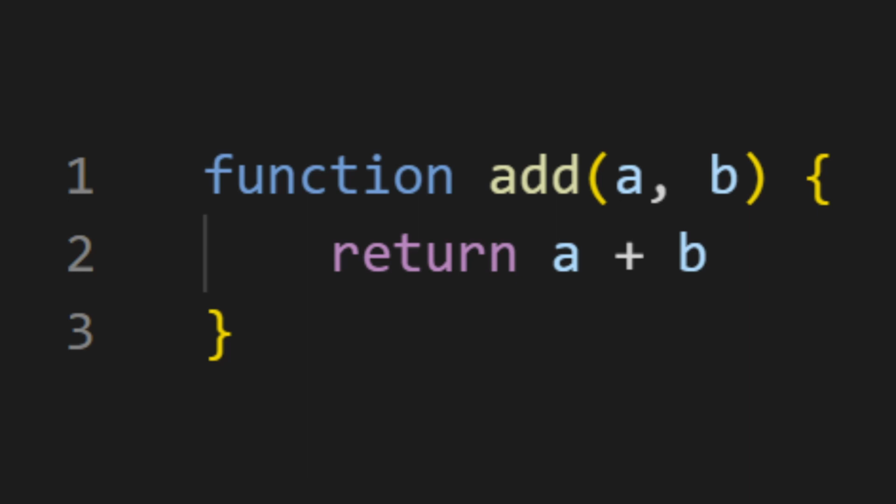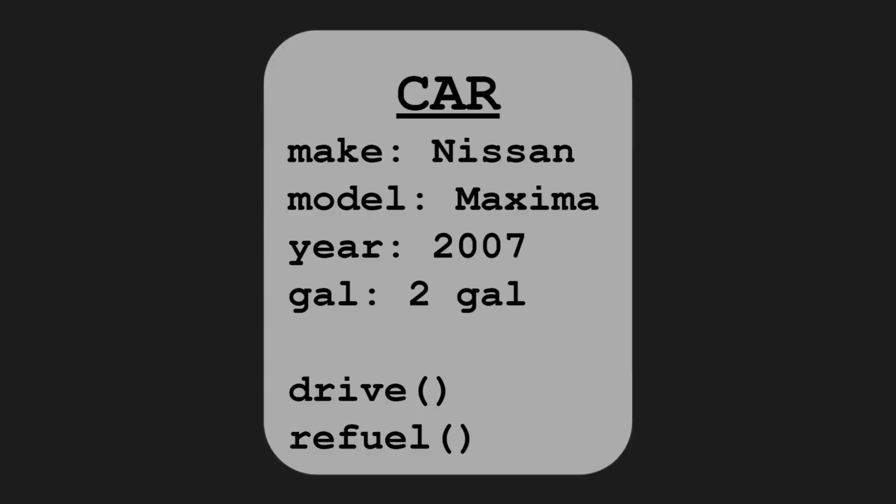To a programmer, this is a function. Here, we're creating one called add that takes in two things, a and b, and returns their sum. Pretty simple.